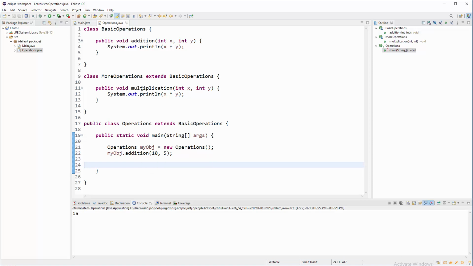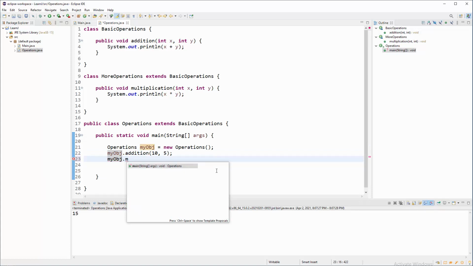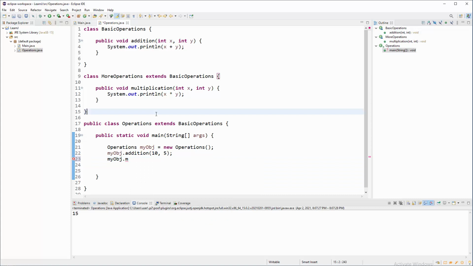Why? Because I'm not using this multiplication method from more operations. So let's try to do that. My obj dot m, and I don't see in the drop down that multiplication is available. Why is that so? Because this operation, which is the primary class, is inheriting from basic operations from here. So right now this class primary one needs to inherit from more operations, and this class is inheriting from basic operations. So it's like a man in the middle, something like that.